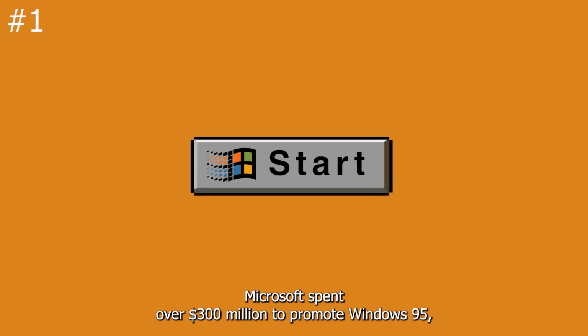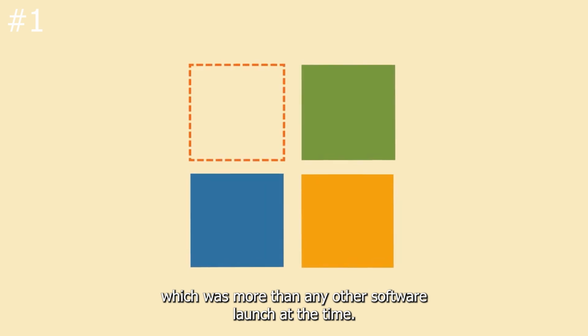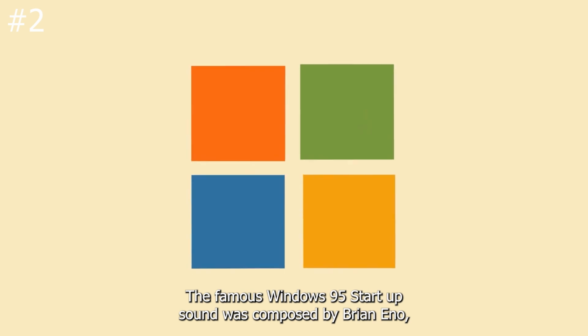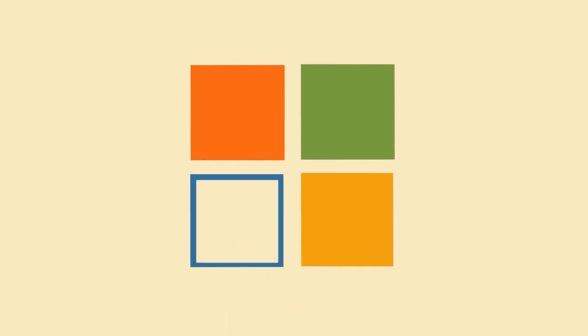Microsoft spent over $300 million to promote Windows 95, which was more than any other software launch at the time. The famous Windows 95 startup sound was composed by Brian Eno, who is a well-known musician and producer.